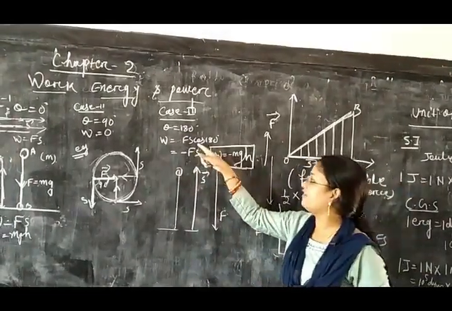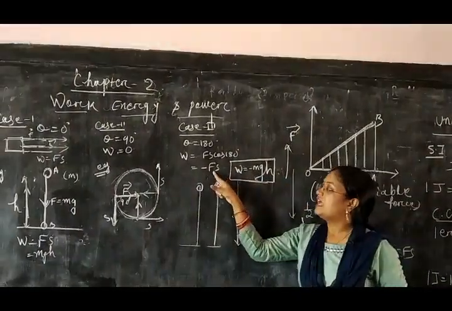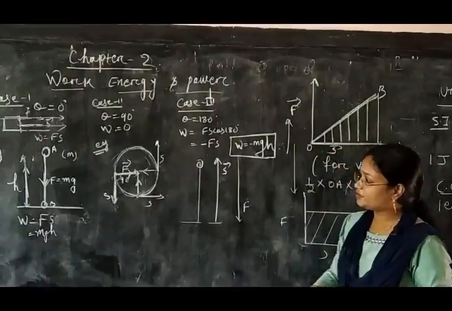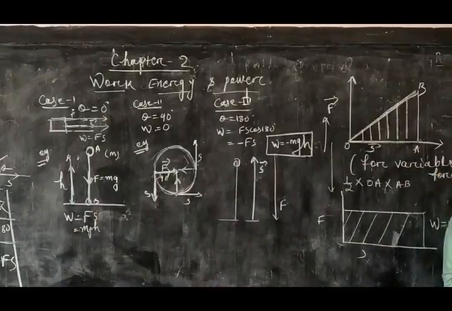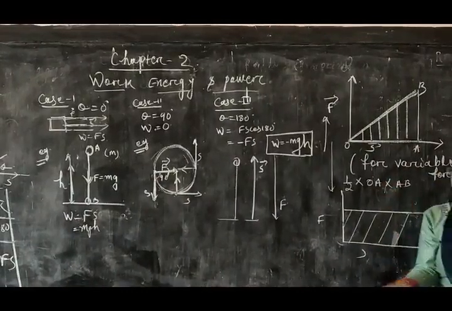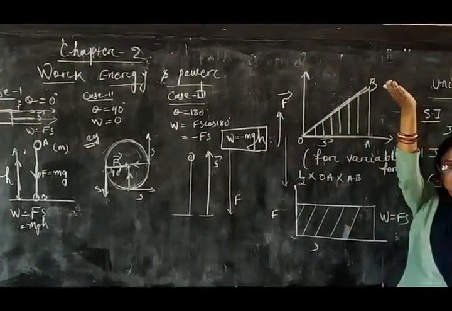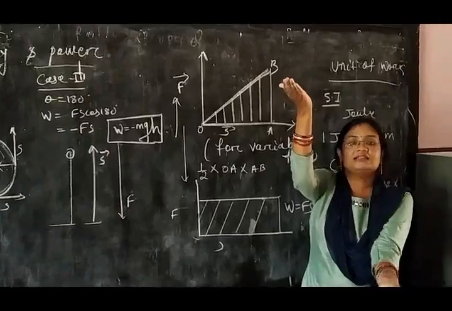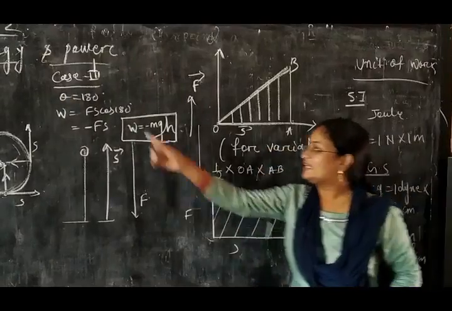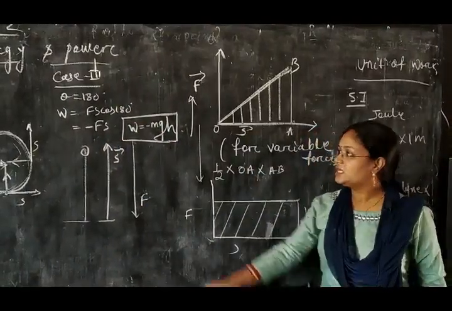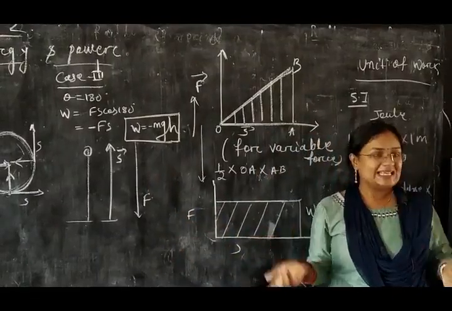So work done is F s cos 180. Cos 180 is -1. So W equals minus Fs. Suppose this is theta equals 0 for a freely falling body. When I throw one body in the upward direction, the displacement is upward and the weight is acting in the downward direction, so the displacement and force are in opposite directions. In that case, theta is 180 degrees. So the work done W equals minus mgh, and the work done is negative.